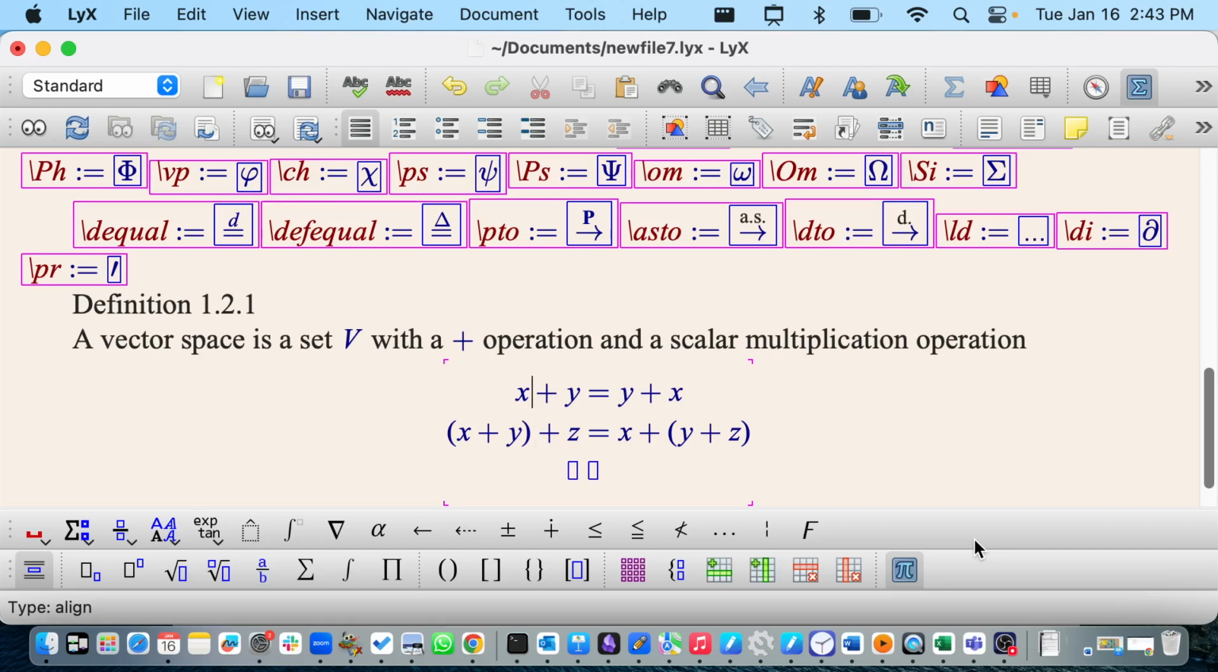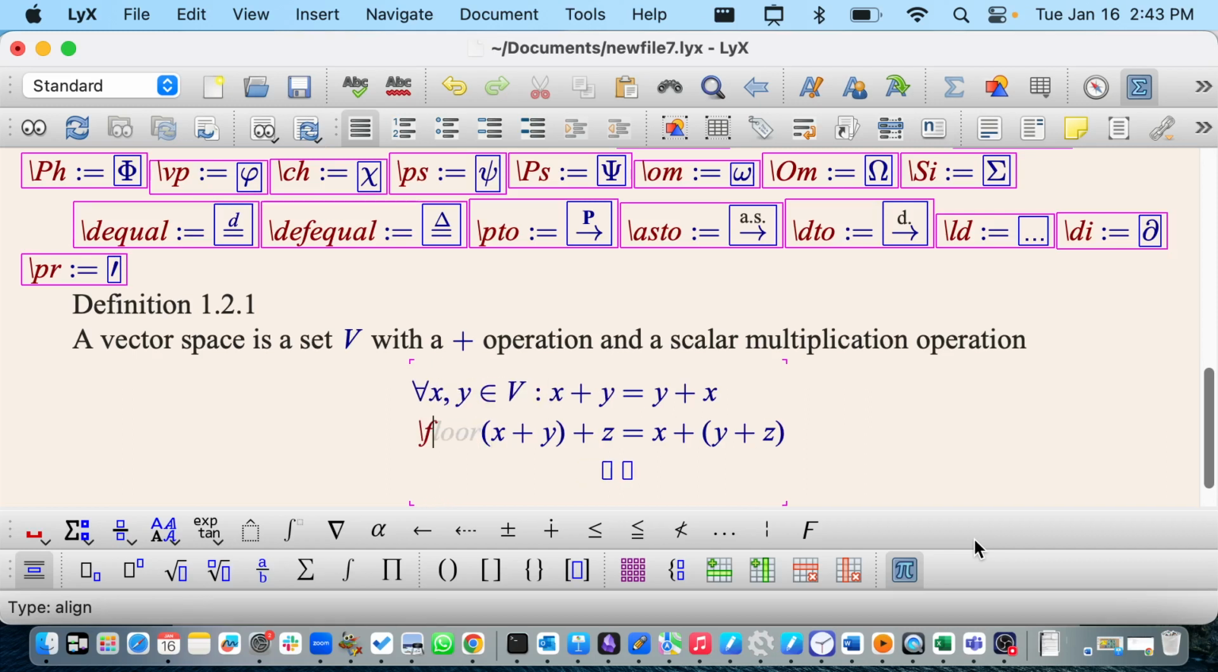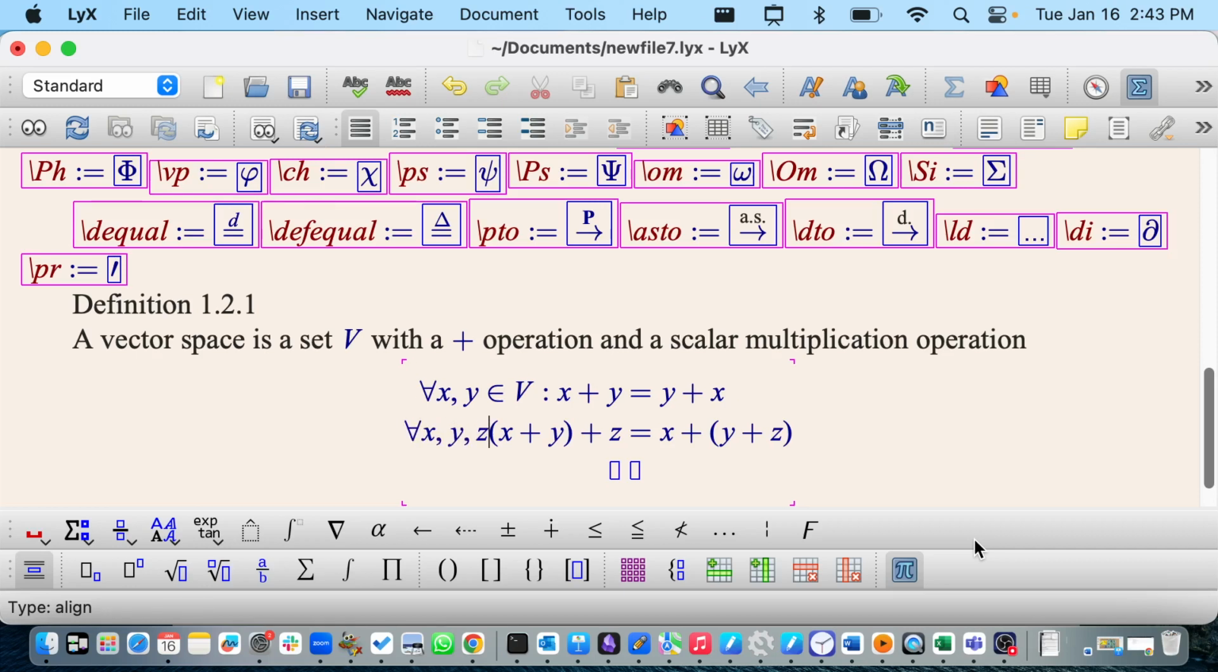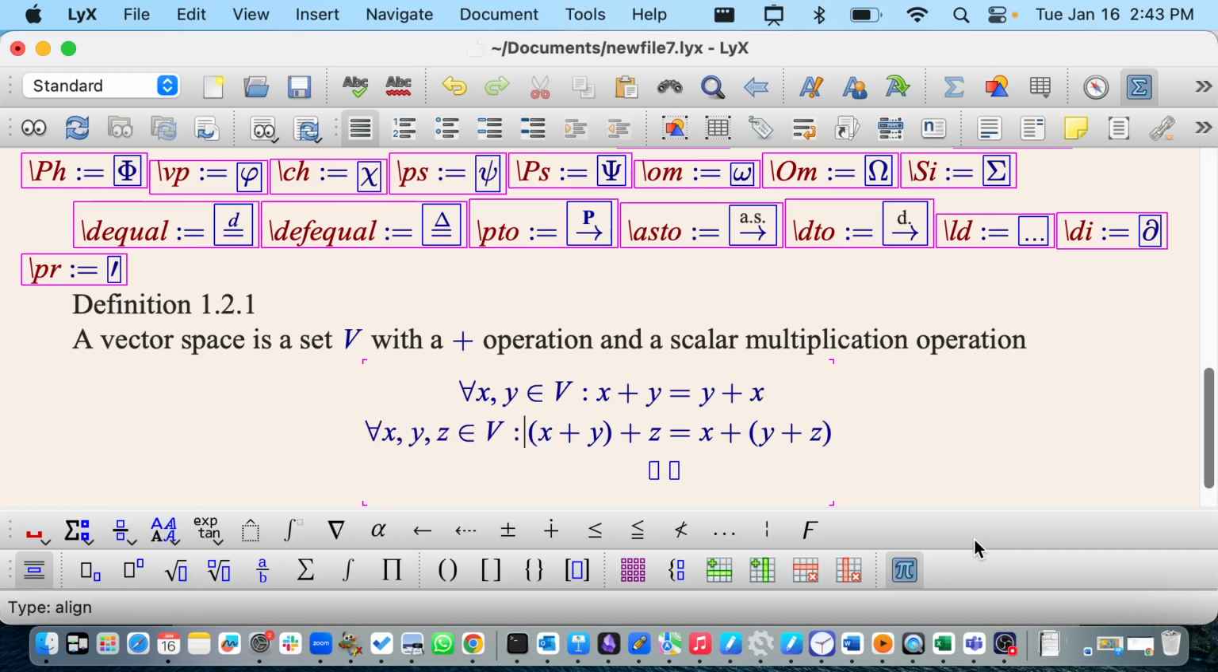So the first two were for every x and y. I can add that in. For all x, y in V, this has to happen. And this is for all x, y, z in V. Any 3 vectors, that has to happen. The next one is a for all, there exists. So you give me an x and a y, and I find a z, and it's such that what? Such that z equals y minus x.